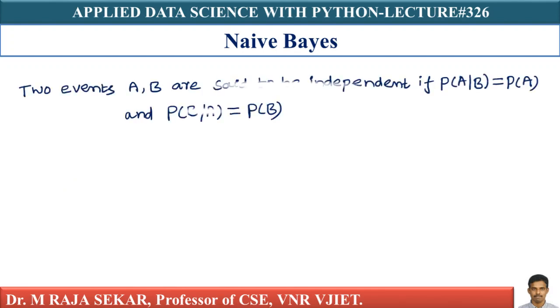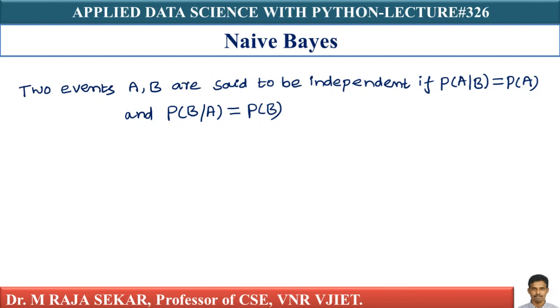Two events A, B are said to be independent if probability of A given B is equal to probability of A. Similarly, probability of B given A is equal to probability of B. So what it means is probability of A given B has got nothing to do with B and it is independent of B. So if this is true, then A and B are said to be independent.